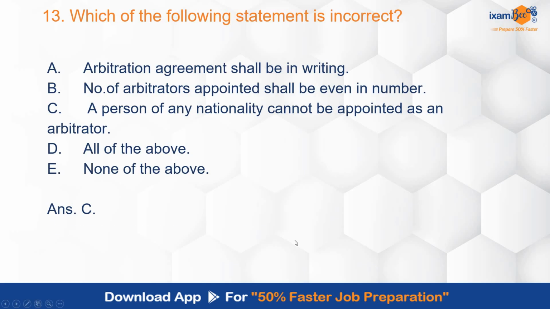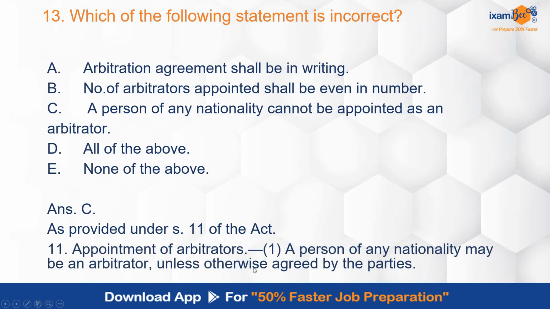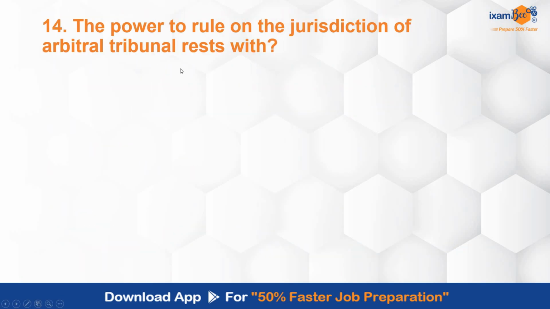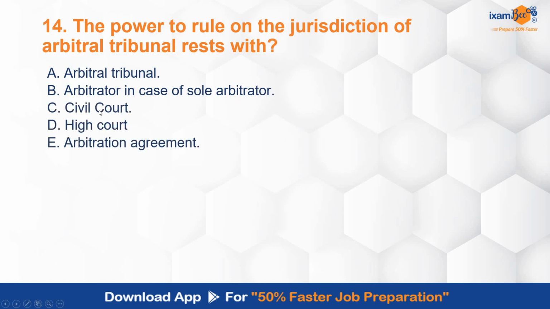This is an incorrect statement. Any nationality person can be appointed as an arbitrator unless it is otherwise agreed by the parties. So general rule is this. Section 11 clause 1 covers this. Power to rule on the jurisdiction of arbitral tribunal rests with: tribunal itself, arbitrator in case of sole arbitrator, civil court, high court, arbitration agreement may specify that. So correct answer is A.